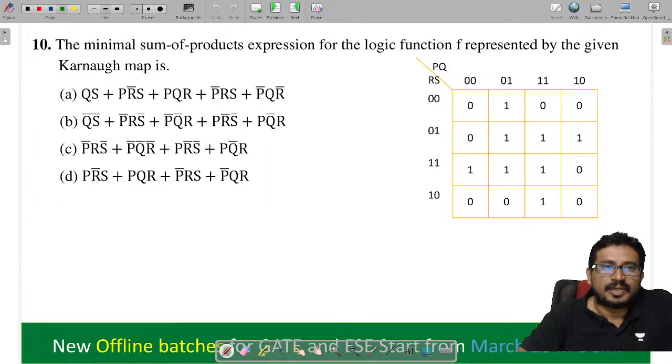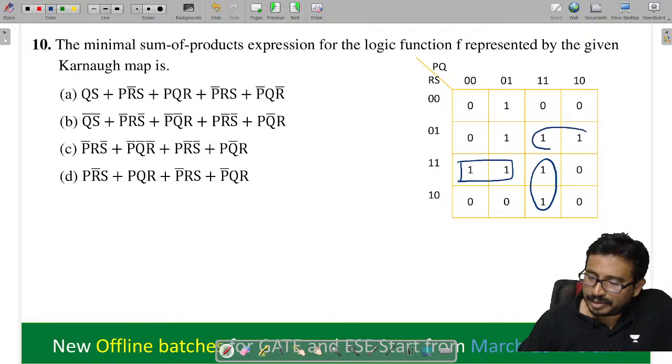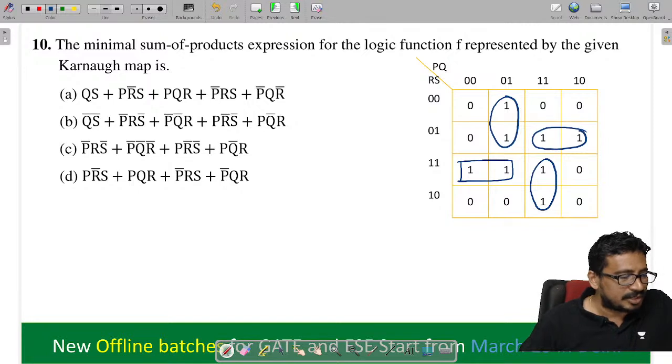Next, tell me the next one. Try for this thing groupings. Right, so I can do this group, this group, this group, and this group. Yes or no? Quad is not required here.